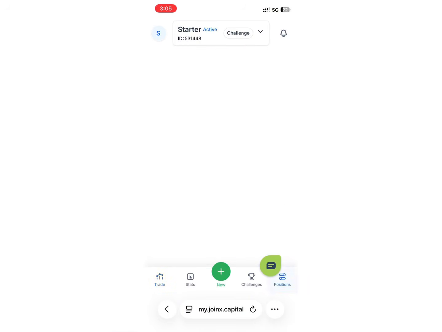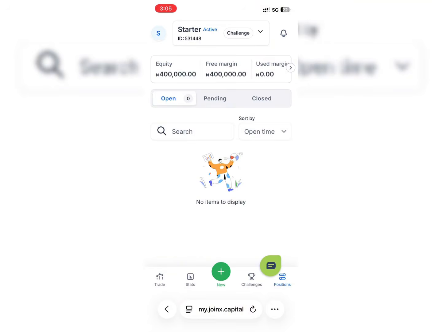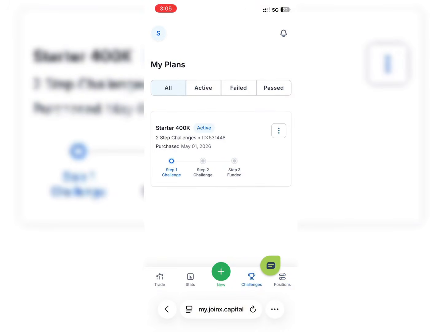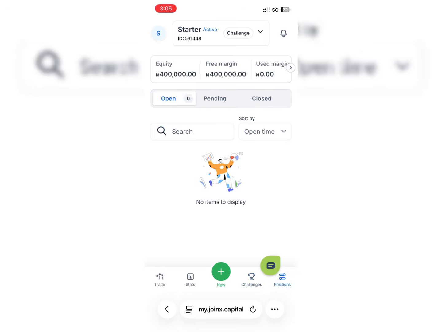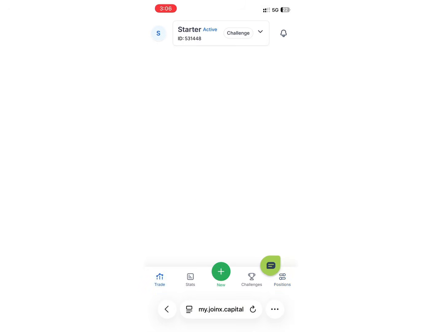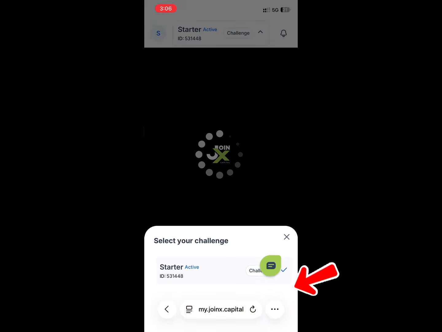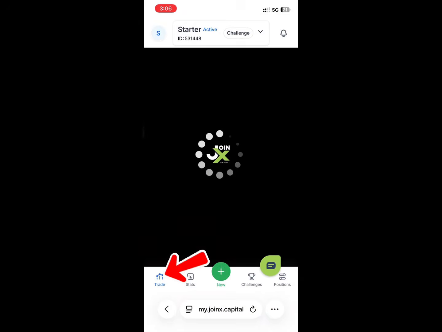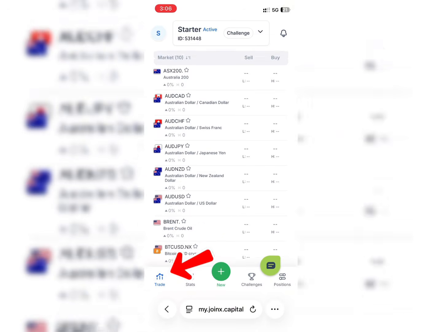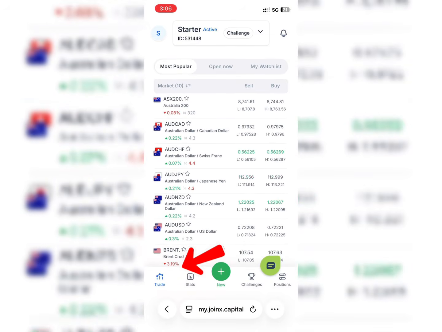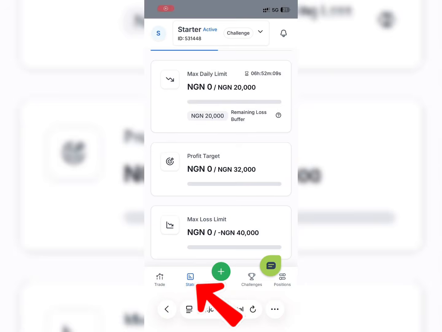Now you can see, for those of us who actually have an account with them, you notice there's some difference from how the account actually looked the first time. So if you click on this right here that says position, this is where you see your balance, and this is also where you'll be seeing your running trade once you place a trade. And if you click on the first icon that says trade, you see currency pairs which you can actually trade on. And in case you want to trade on gold, you search for gold.